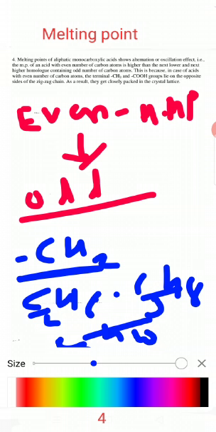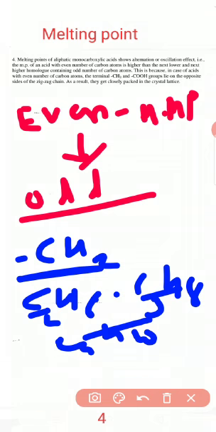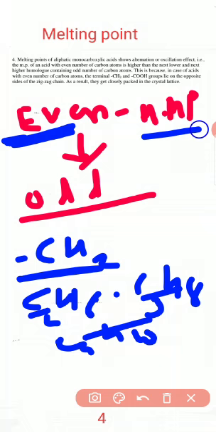In this way, the even number monocarboxylic acids of the homologous series have a higher melting point than the next odd number carboxylic acid.